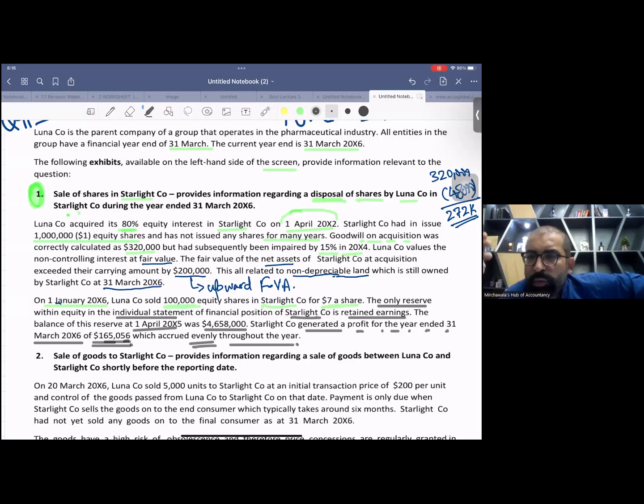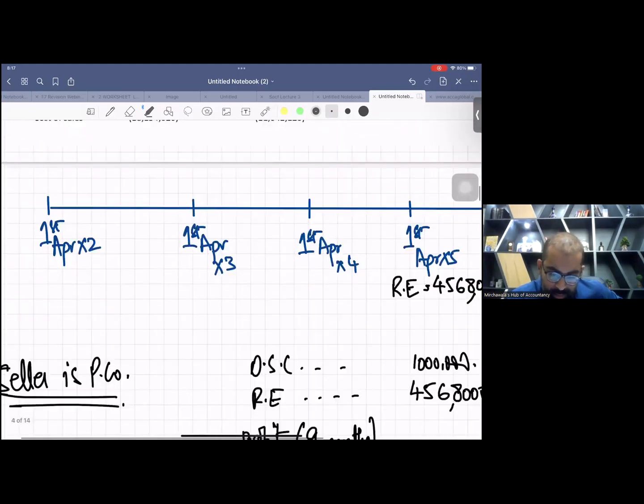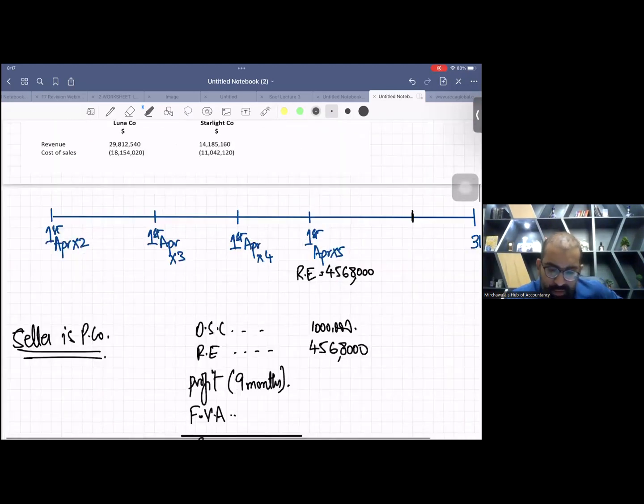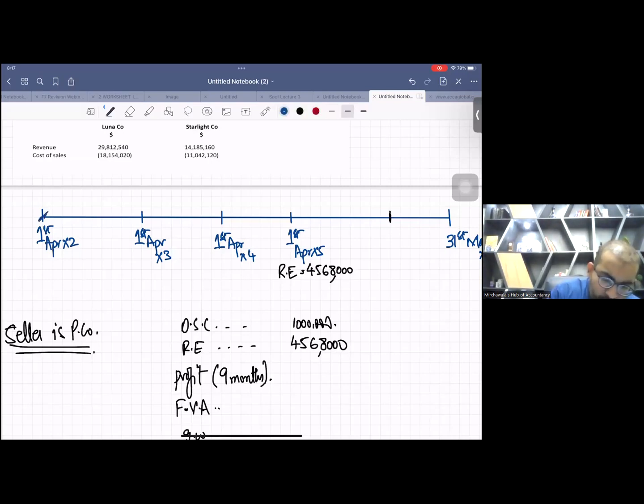Now, before I move on to the requirement, I will just give you a layman approach, just a simple teaching idea of this requirement. See this. This is my routine to make such sketches in my routine classes. See, this is 1st of April X2. On this date, we did takeover.